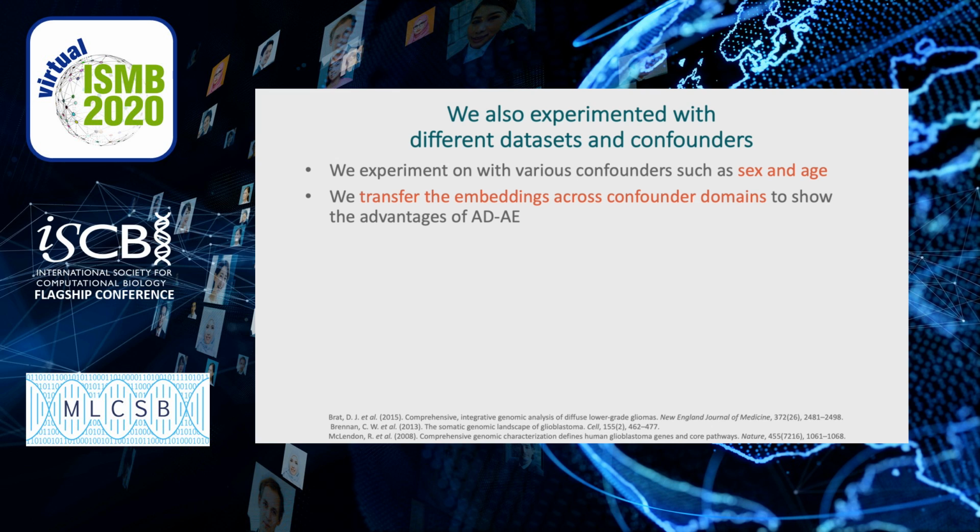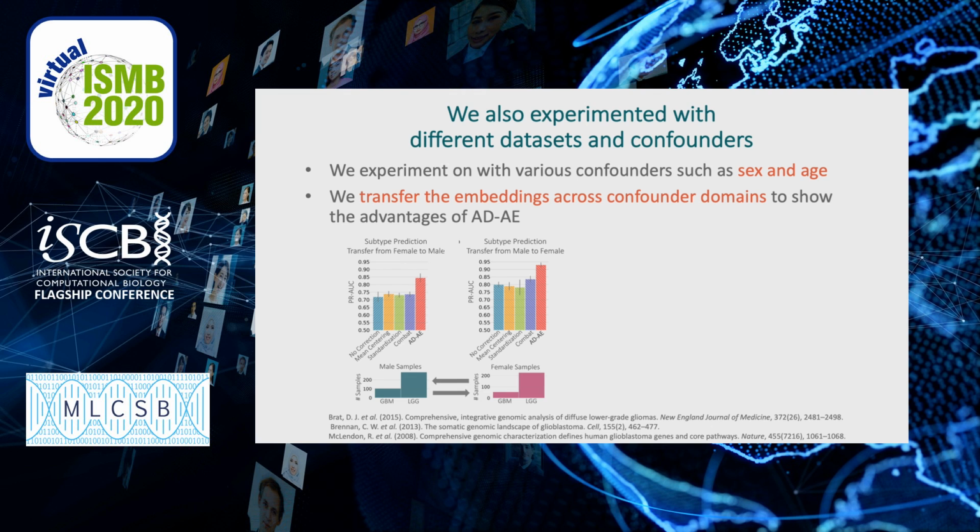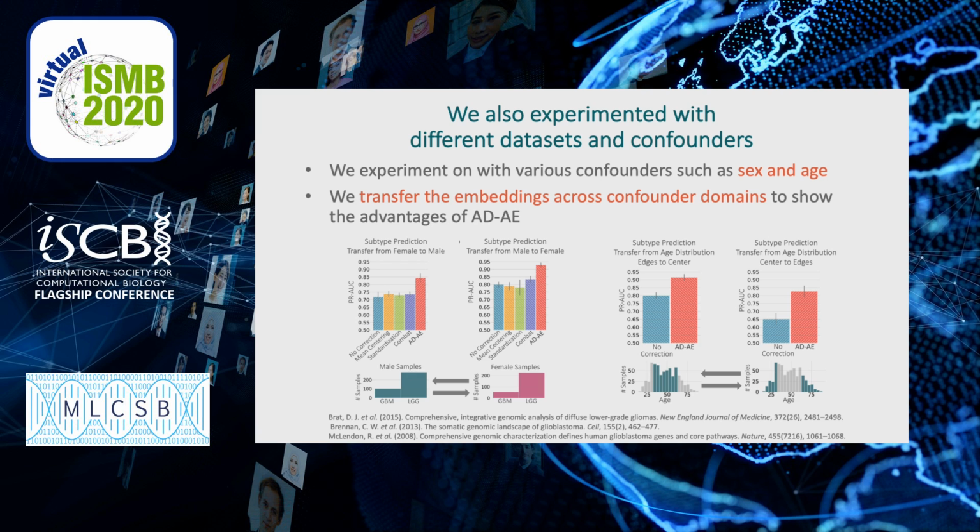We also experimented in different datasets and confounder settings. For instance, we used sex labels as the confounder and transferred the embeddings across confounder domains, such as training on males and predicting for females. Another cool feature of ADAE is that it can work with continuous valued confounders as well, for instance age, which again allowed us to carry very interesting embedding transfer experiments.